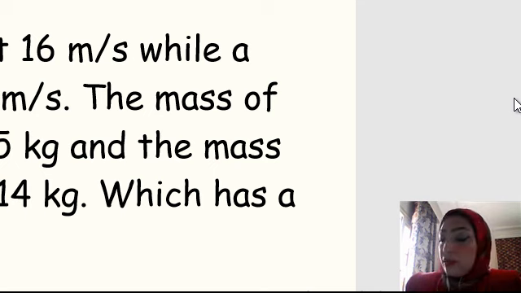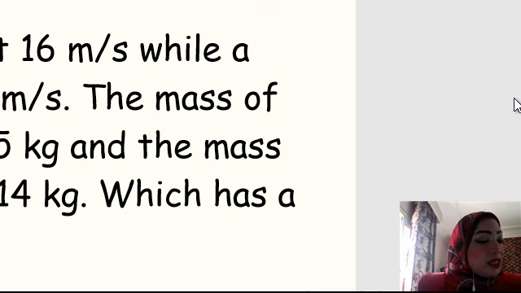Who got the momentum of the golf ball? Okay, now I will do the baseball. The baseball mass is 0.14 kg. What about the velocity of the baseball? 7 meters per second. Again, I remind you, please put the unit to avoid forgetting it.